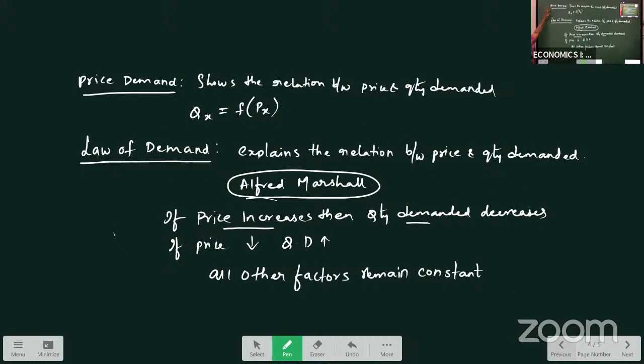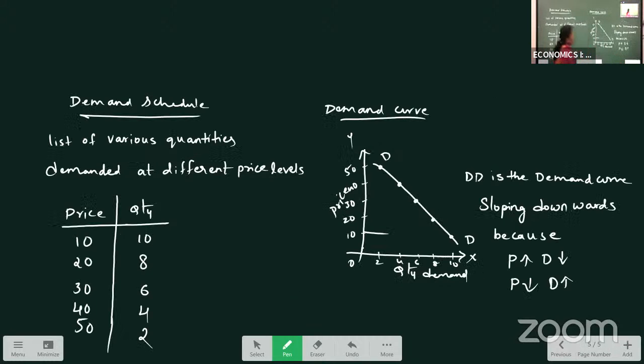To explain the price-demand relation, Alfred Marshall explained the law of demand. What is the law of demand? It explains the relation between price and quantity demanded. According to Alfred Marshall, if price increases, the demand decreases. If price decreases, demand increases, all other factors remaining constant. This law can be explained with the help of a table and a graph. The table we call the demand schedule and the graph we call the demand curve.